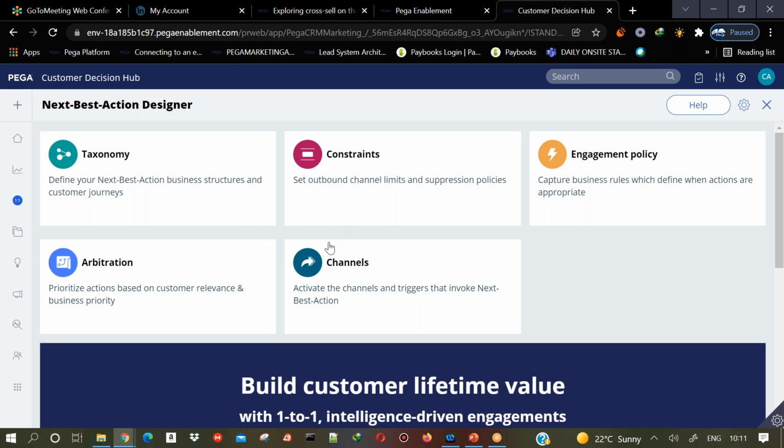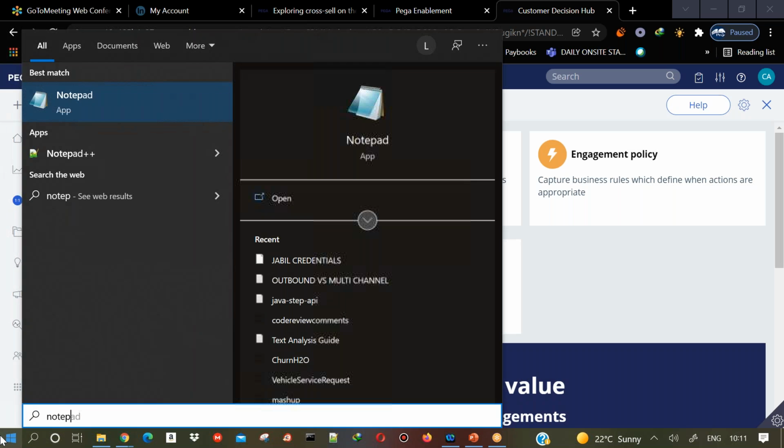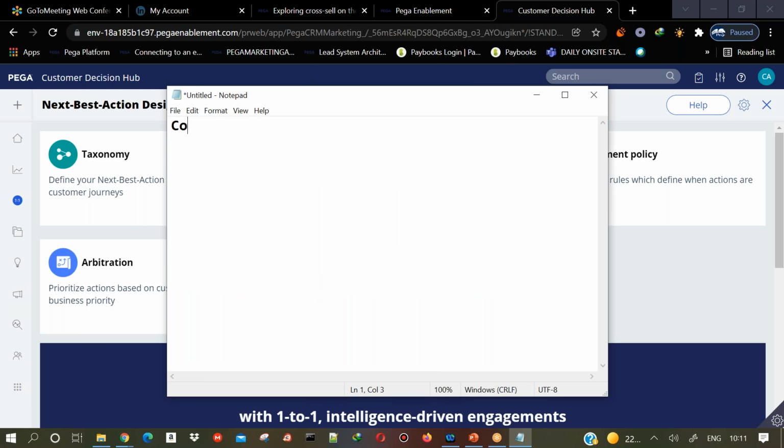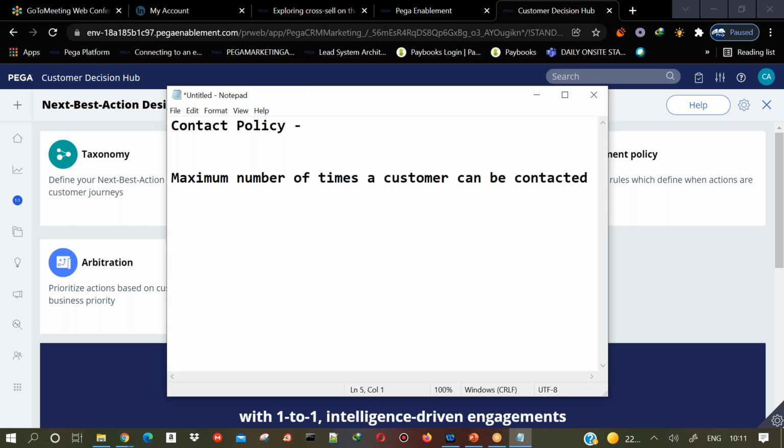Contact policy means the maximum number of times a customer can be contacted on a particular channel during a certain time interval.